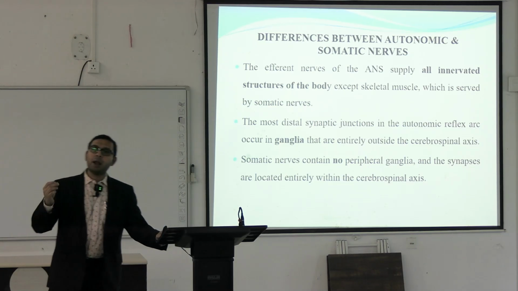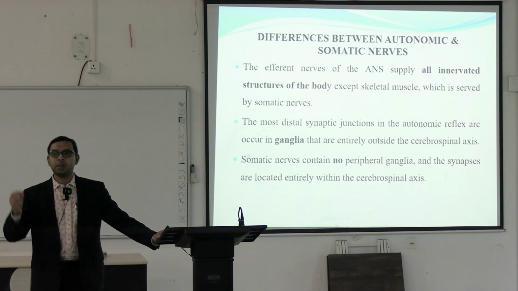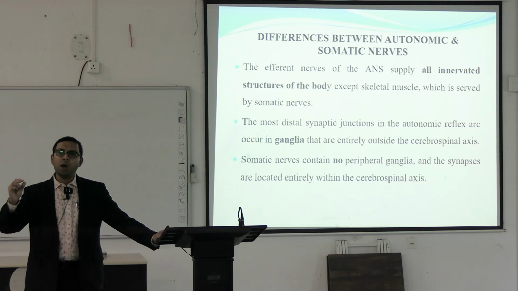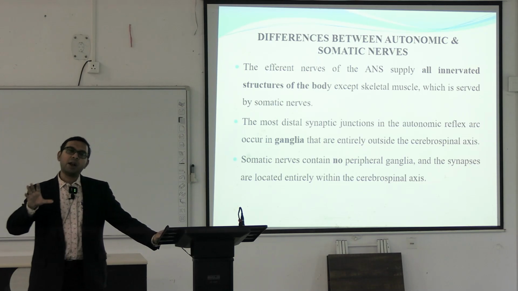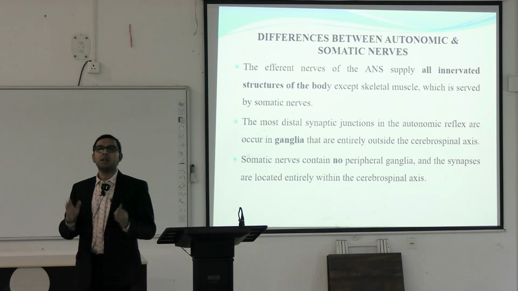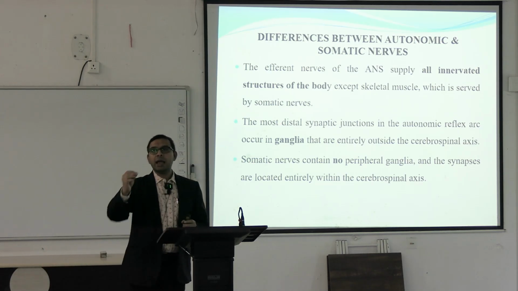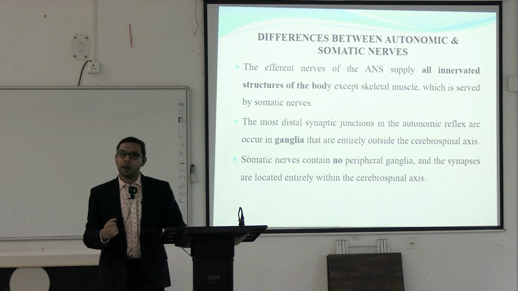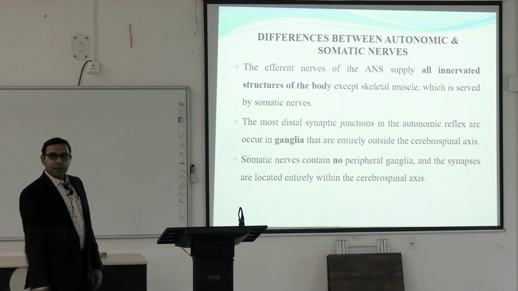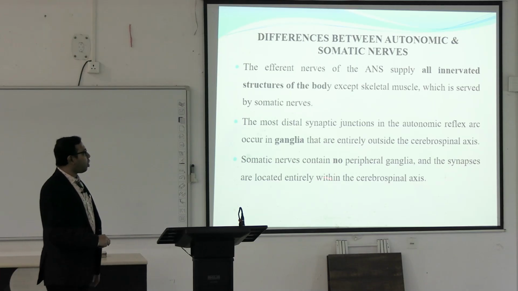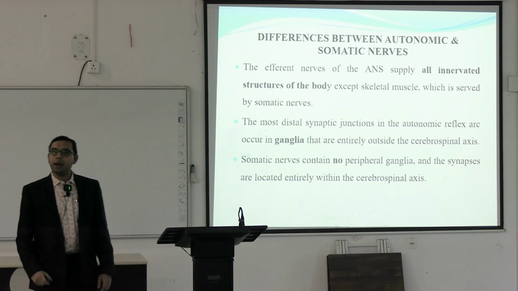Usually, in the sympathetic nervous system, these ganglia are very far away from the CNS, so the efferent fibers are quite long, while in the parasympathetic system the ganglia are nearer to the cerebrospinal axis and the efferent fibers are usually short. Somatic nerves contain no peripheral ganglia, and the synapses are located entirely within the cerebrospinal axis.